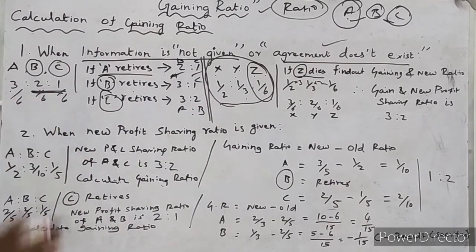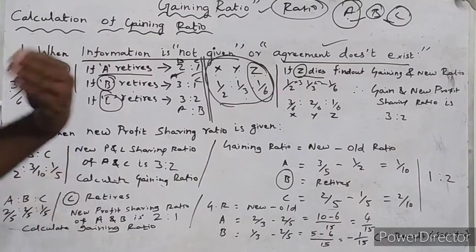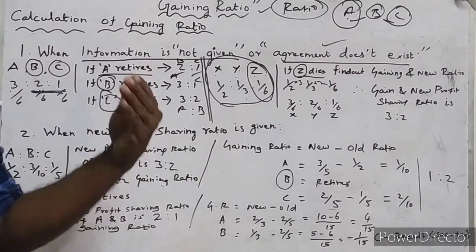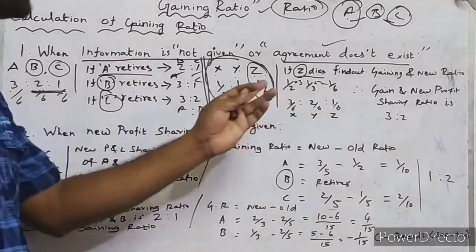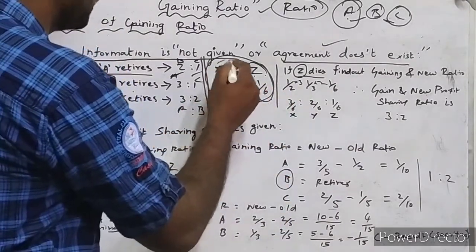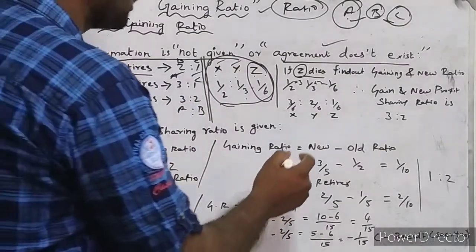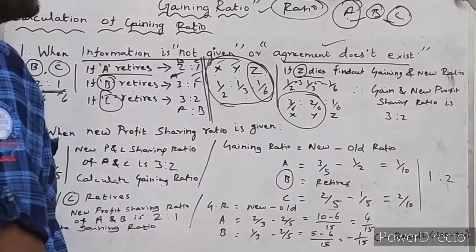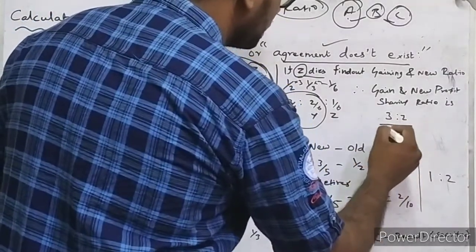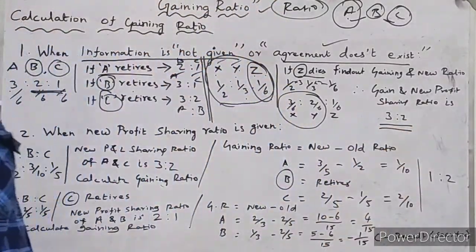The remaining partners' share of profit will be continuing partners. What is that? Their gaining ratio and their profit and loss sharing ratio. So who are the remaining partners in this situation? X and Y are the continuing or remaining partners. So their existing profit and loss sharing ratios will be considered as their new profit and loss sharing ratio, at the same time their gaining ratio also.